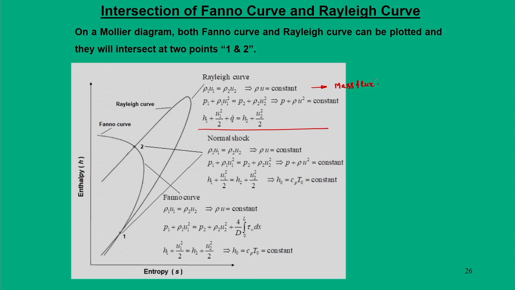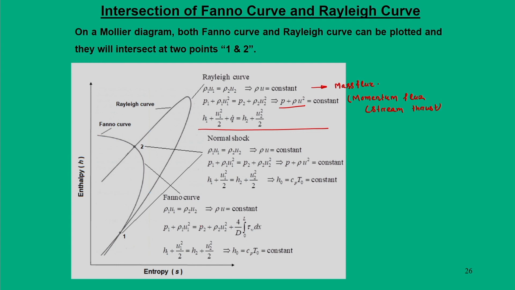that remains constant. Also P1 plus rho 1 u1 square is equal to P2 plus rho 2 u2 square. So, P plus rho u square is a momentum flux, which is known as the stream thrust. So, these two parameters remain constant. Since it is a heat addition process, stagnation temperature does not remain constant.